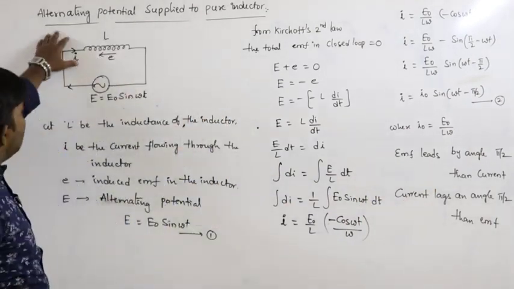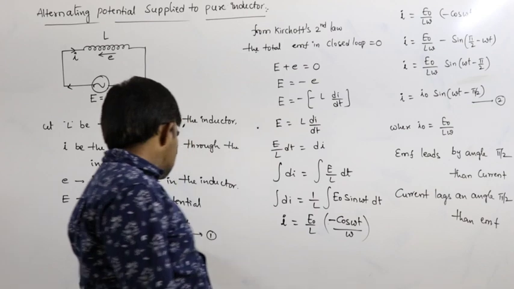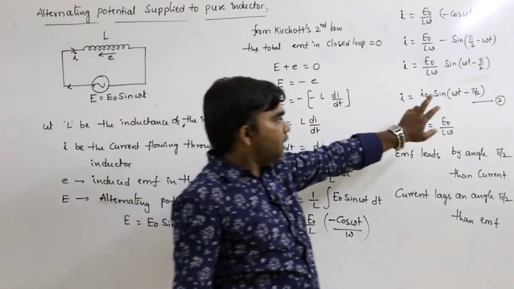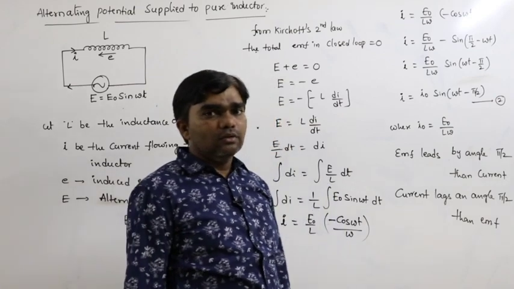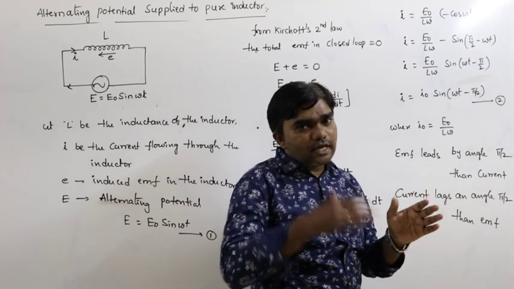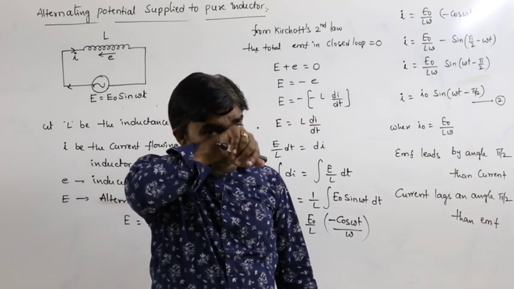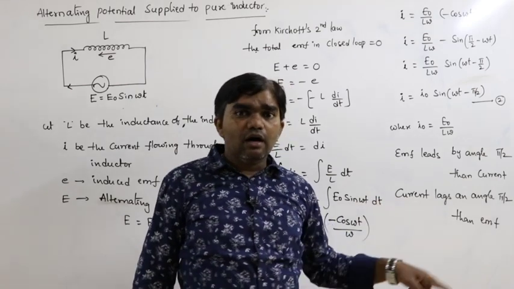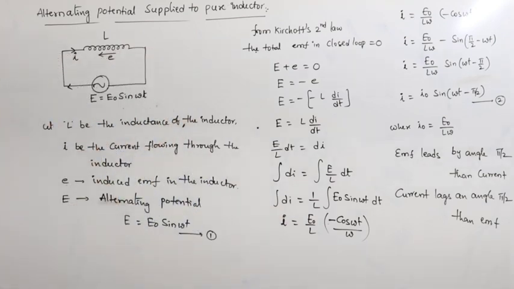So when the alternating potential is supplied to the pure inductor, what happens? We got E, generally the supplied alternating potential. What is the current we got? I is equals to I naught sin of omega t minus pi by 2. So this is only omega t, but it is omega t minus pi by 2. So current lags by an angle pi by 2, or EMF leads by an angle pi by 2. Anyone is correct here. Both are correct.